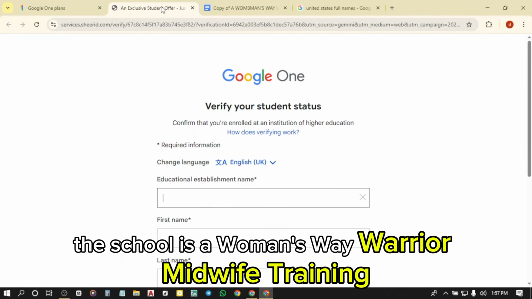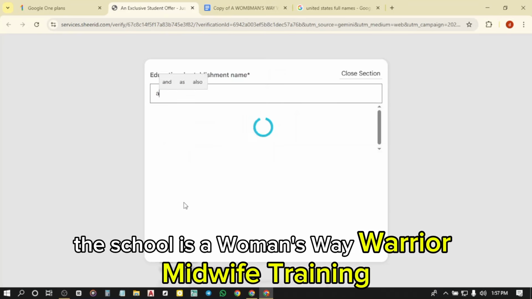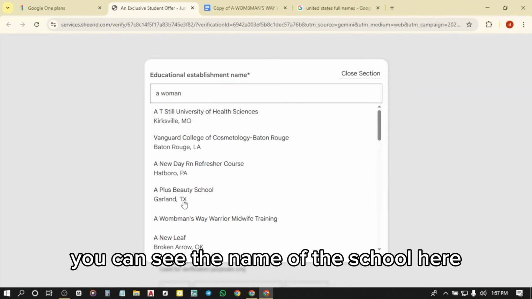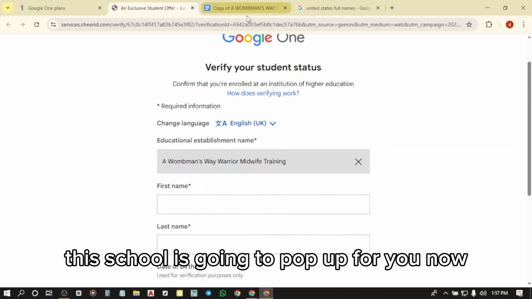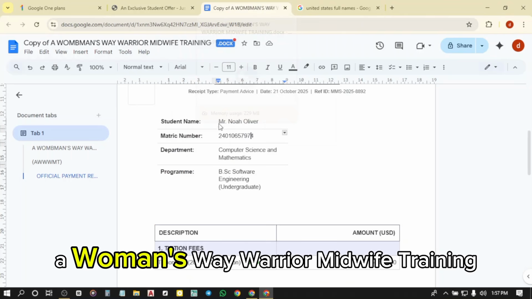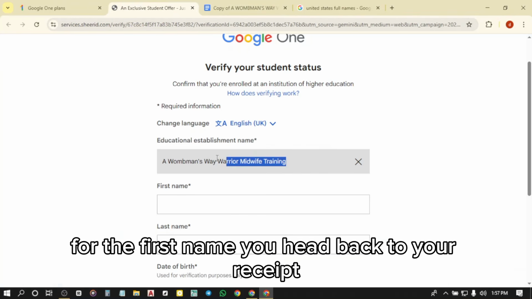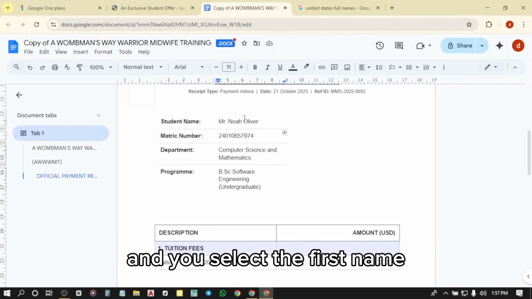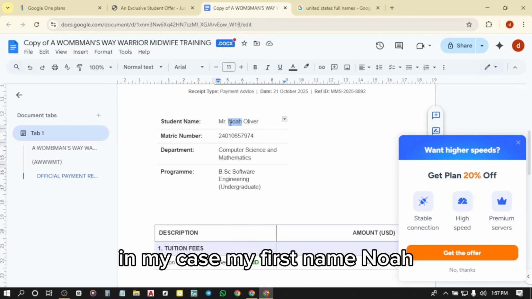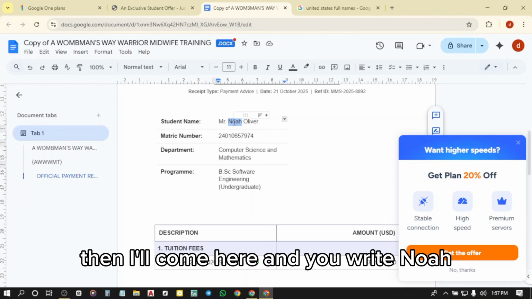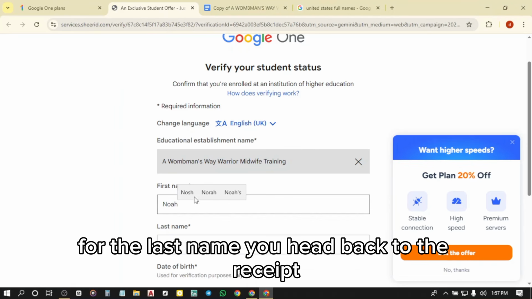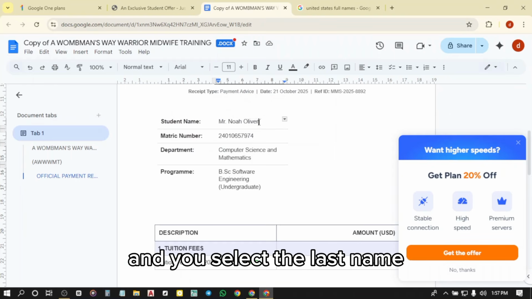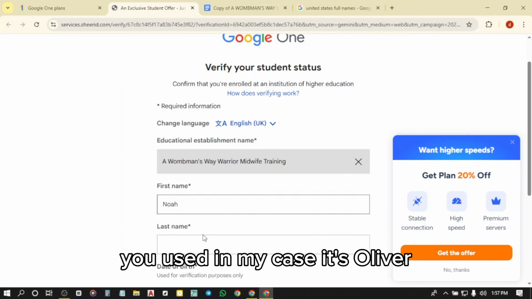The school is A Woman's Way Warrior Midwife Training. You can see the name of the school here. That's what you're going to enter. This school is going to pop up for you. Now, this is the name of the school, A Woman's Way Warrior Midwife Training. For the first name, you head back to your receipt and you select the first name. In my case, my first name, Noah. Then I'll come here and you write Noah. For the last name, you head back to the receipt and you select the last name you used. In my case, it's Oliver.